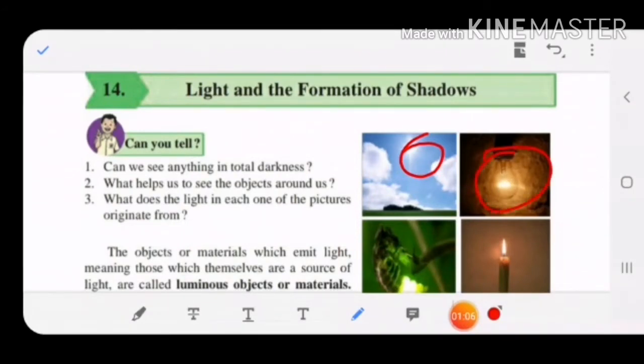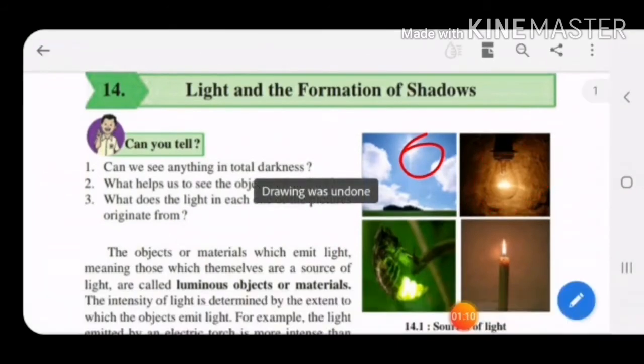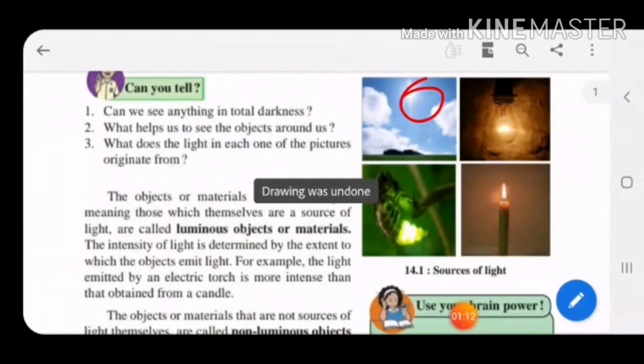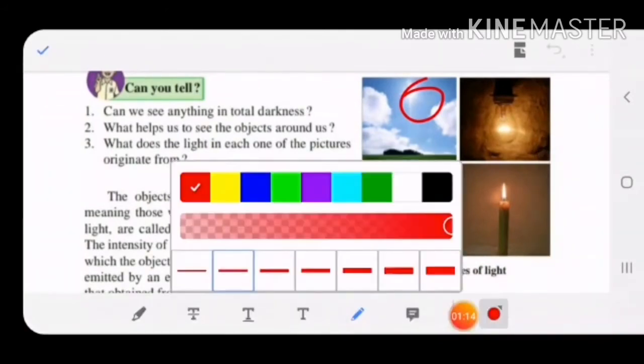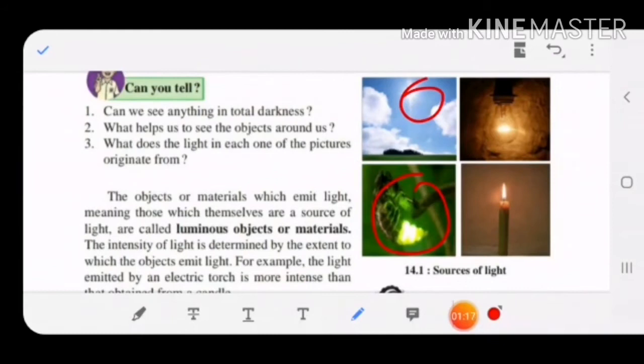Here the bulb is the source from where the light is originating. In the third picture, it is the firefly. This insect is called a firefly, from where the light is originating. This is a candle, from where you are able to see the light. So here candle is the source, here light bulb is the source, here sun is the source, and here the firefly. So these are some of the sources of light from which you get the light.